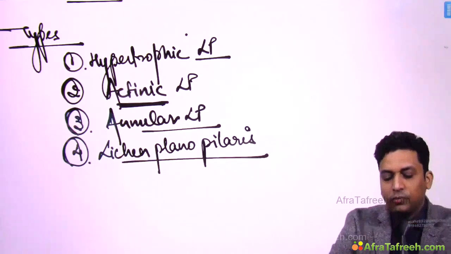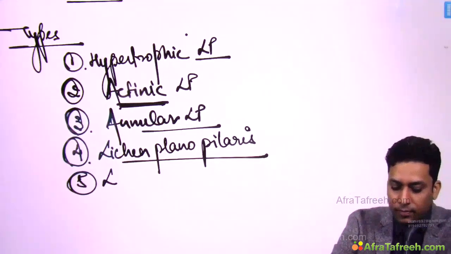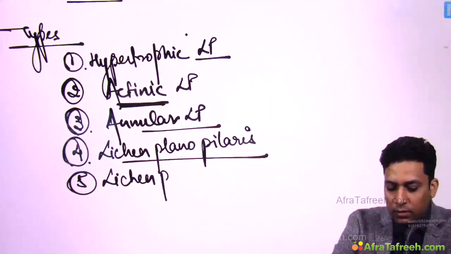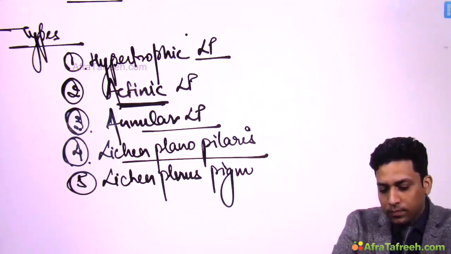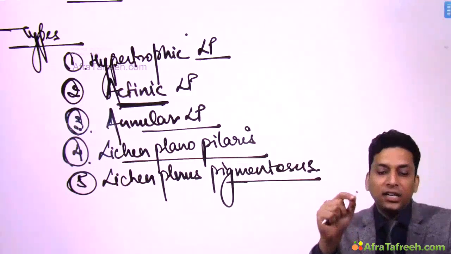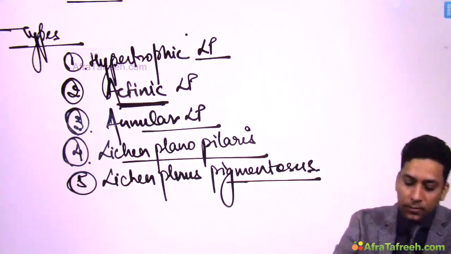I already told you, when hair involvement occur, we call it lichen planopilaris. Similarly, sometimes pigmented lesions are seen. So this is known as lichen planus pigmentosus.